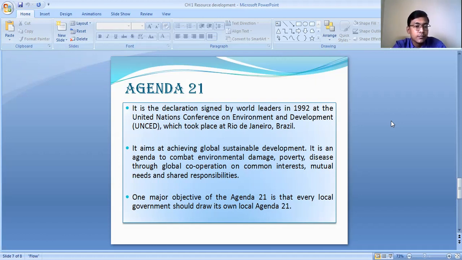The main objective of this Agenda 21 is that it aims at achieving global sustainable development. It is an agenda to combat environmental damage, to fight against poverty, to fight against various kinds of diseases through global cooperation on common interest, mutual needs, and shared responsibilities.